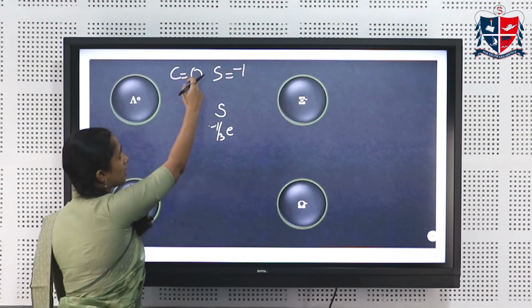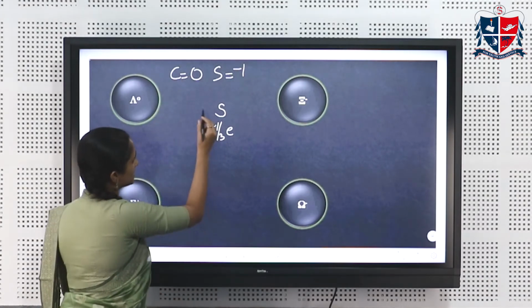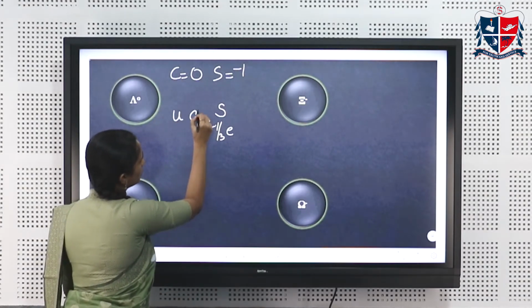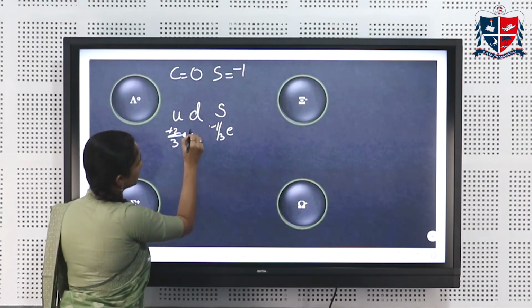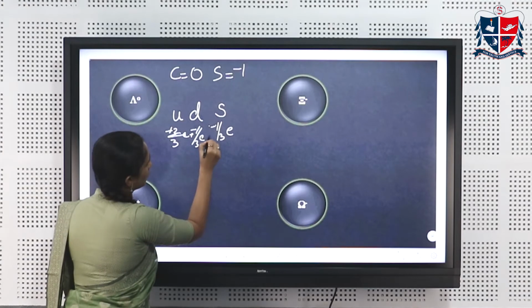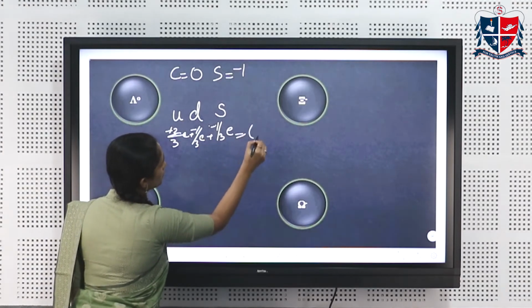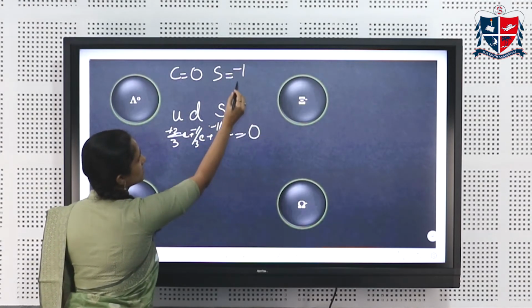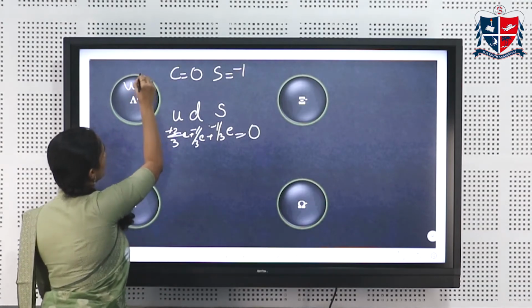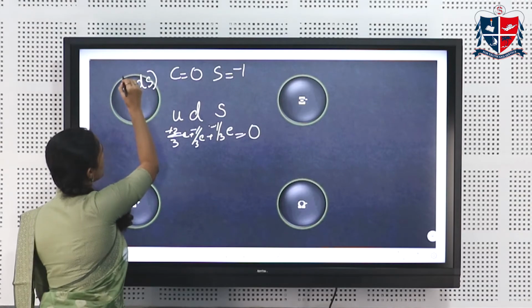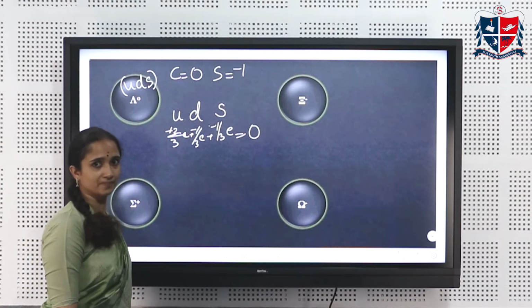Now we need a total charge equal to 0, which means that we'll be having 1 u and 1 d, so that the charges will sum to 0 and strangeness is equal to -1. So a lambda 0 is made up of a u, a d and an s quark.